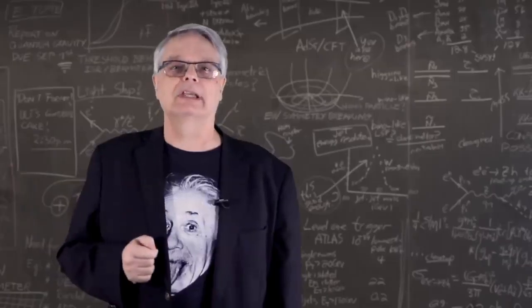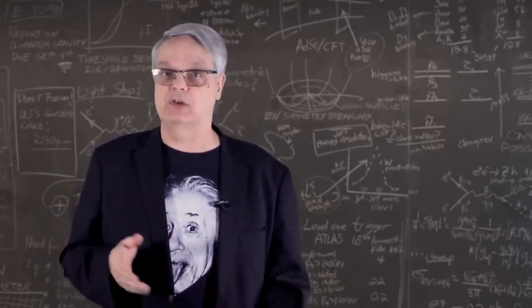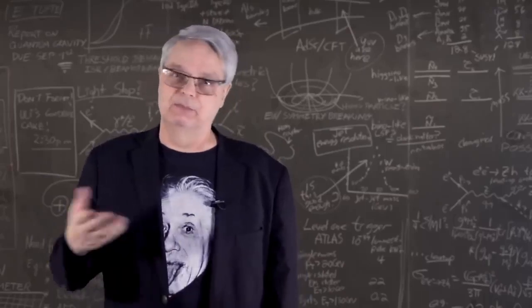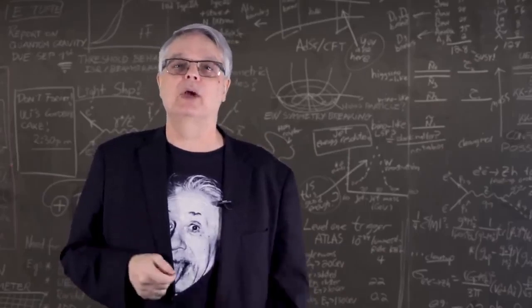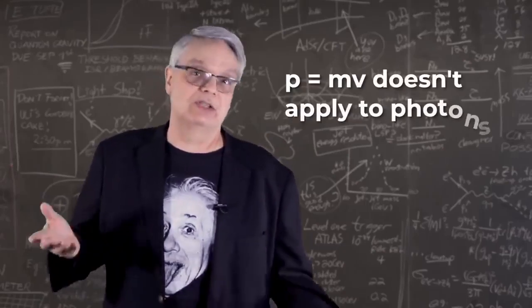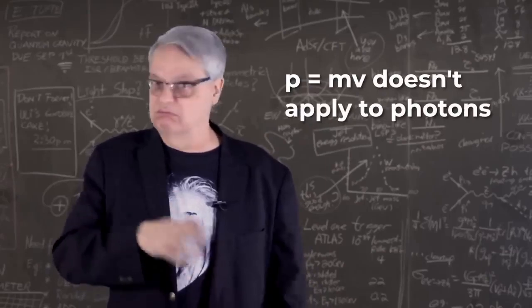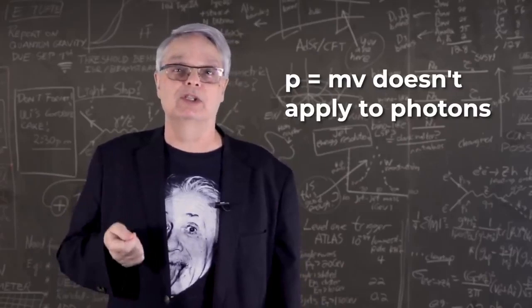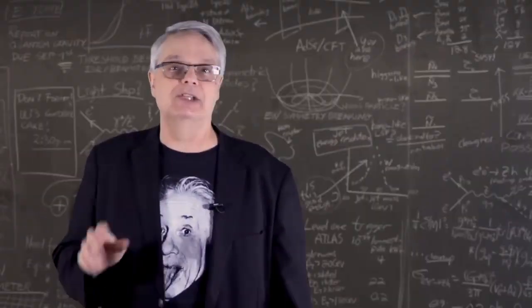So I guess the first lesson is that when you learn an equation, it's super important to understand if it's a special case or not, and if it's a special case, when it applies and when it doesn't. The bottom line is that the familiar equation, p equals mv, just doesn't apply for massless photons, and the question of photon momentum, well, completely sensible, arises from using the equation in a situation where it was never intended to be. By the way, let me tantalize you a bit.